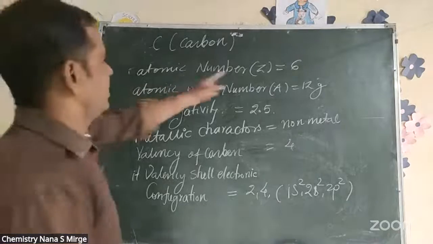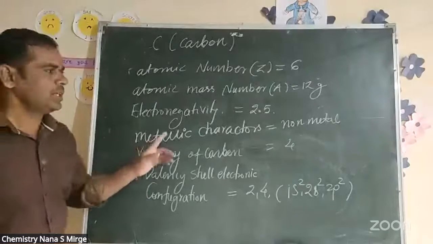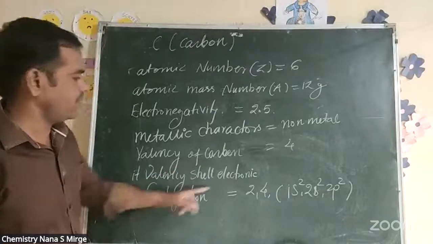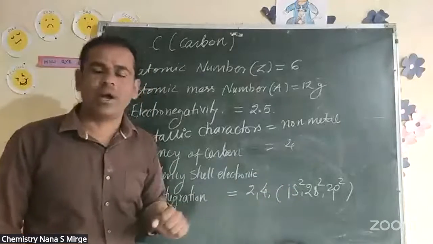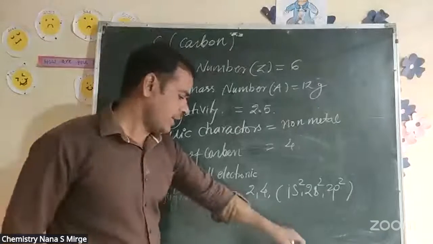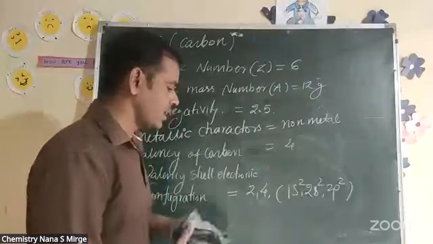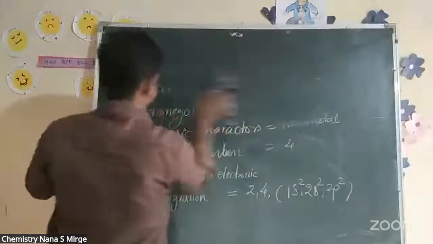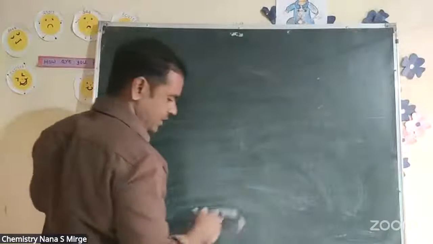Carbon has atomic number 6, atomic mass number 12, and electronegativity 2.5. It has a non-metallic character. The valency of carbon is 4. Valence electronic configuration is 2 and 4, that is 1s2, 2s2 and 2p2. It is very important for us. Carbon is present in large amounts in the earth's crust. So you can remember or memorize these properties of carbon.